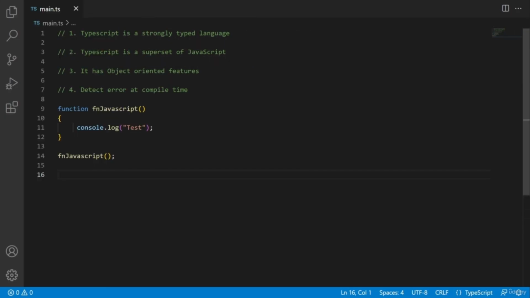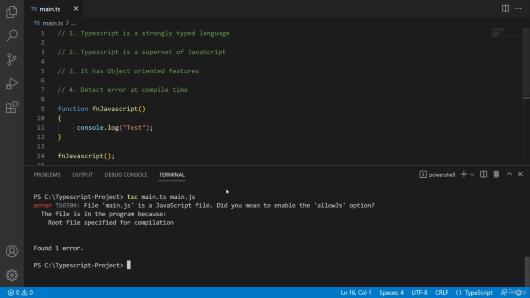Second point is TypeScript is a superset of JavaScript, which means TypeScript has all the things which JavaScript has. In addition, TypeScript has some extra things. See, here is the JavaScript code inside the TypeScript file, main.ts, right? This is the JavaScript code, right? Now let me compile this TypeScript file to a JavaScript file.